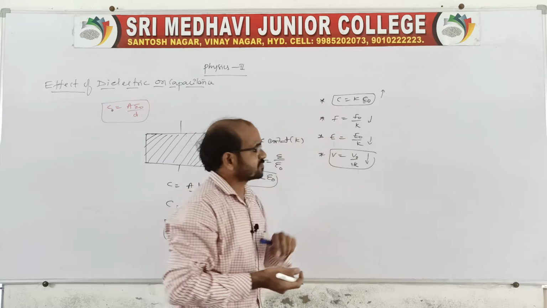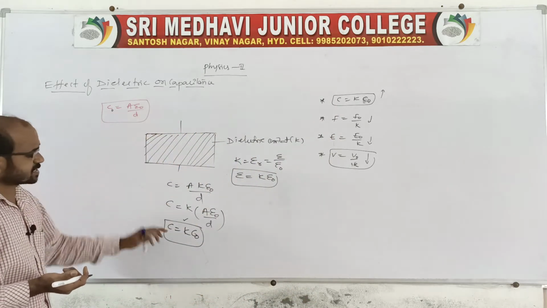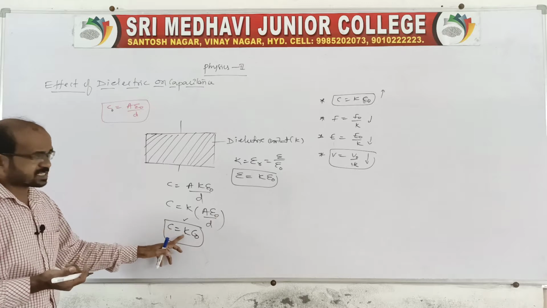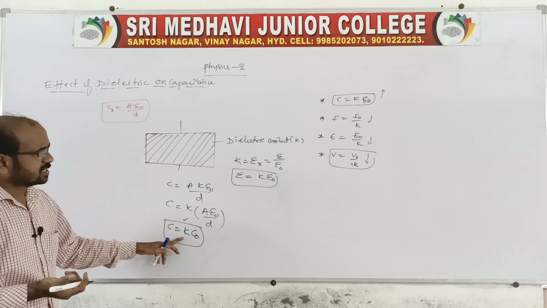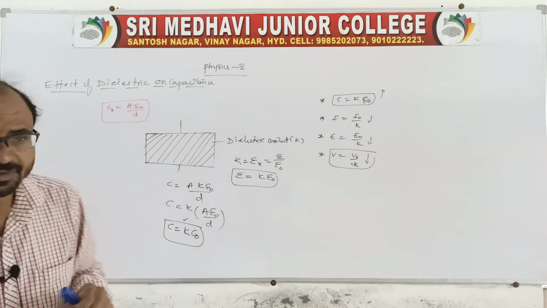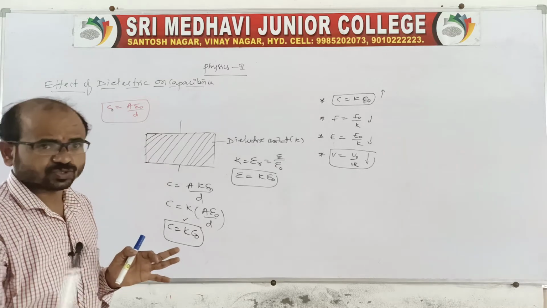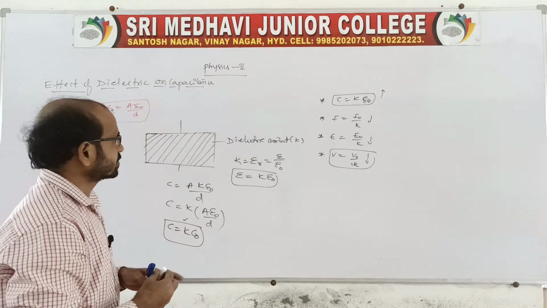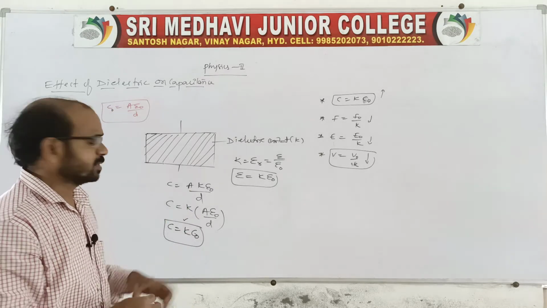Whereas the capacitance of the parallel plate capacitor increases by K times when the dielectric is completely filled. Clear?